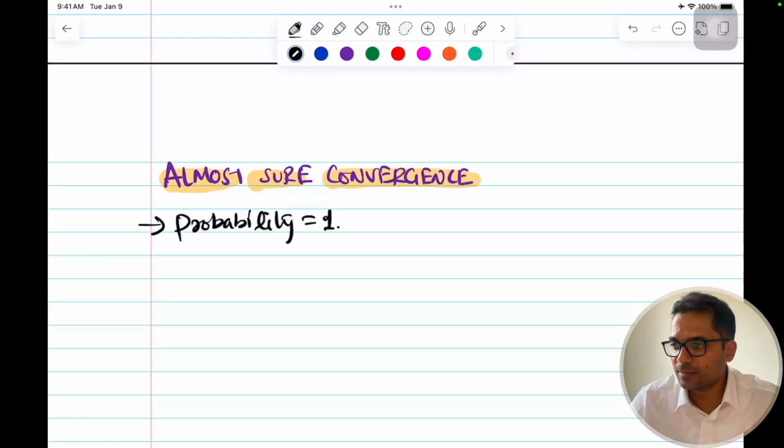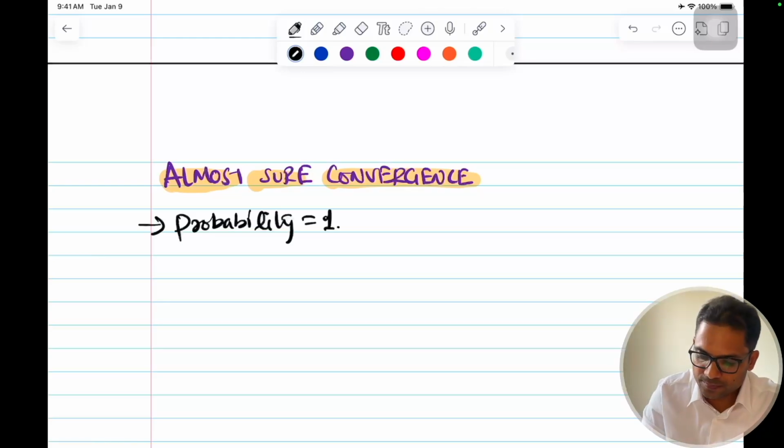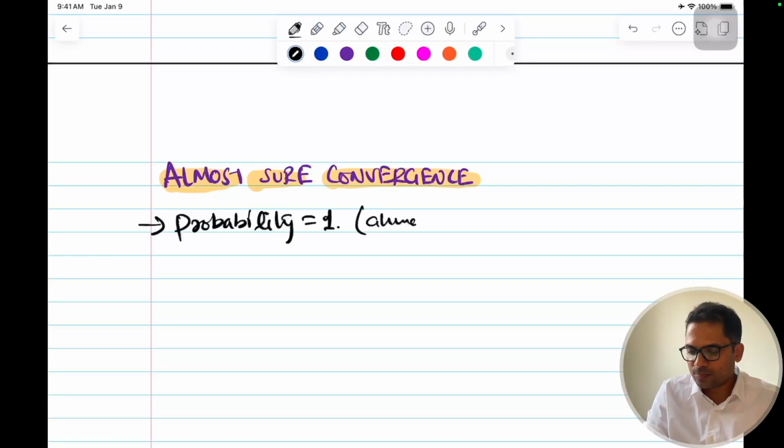So I'll write the formula for it directly. All the things remain the same, all the intuitions remain the same. Probability equal to 1 means almost sure. And why probability equal to 1 is not certain but almost sure, I have discussed in another video also. I'll put the link.